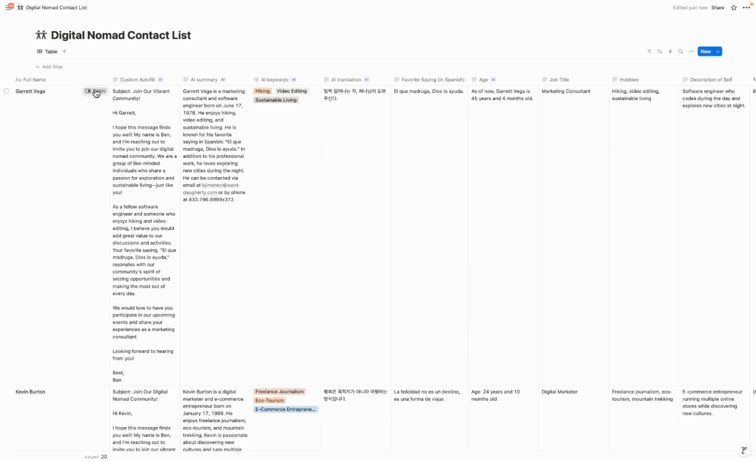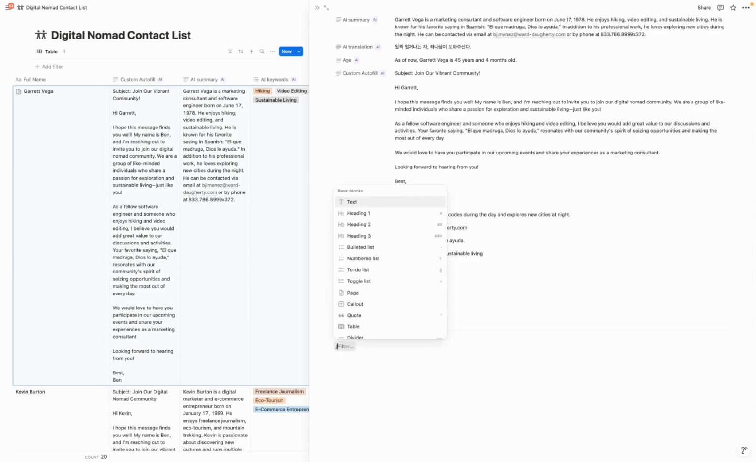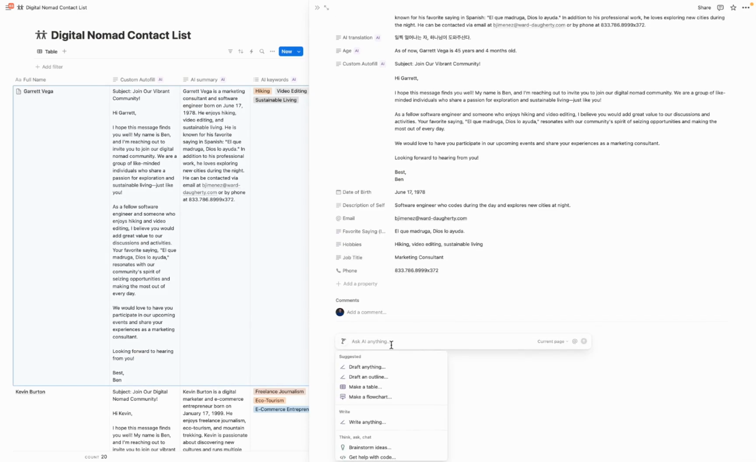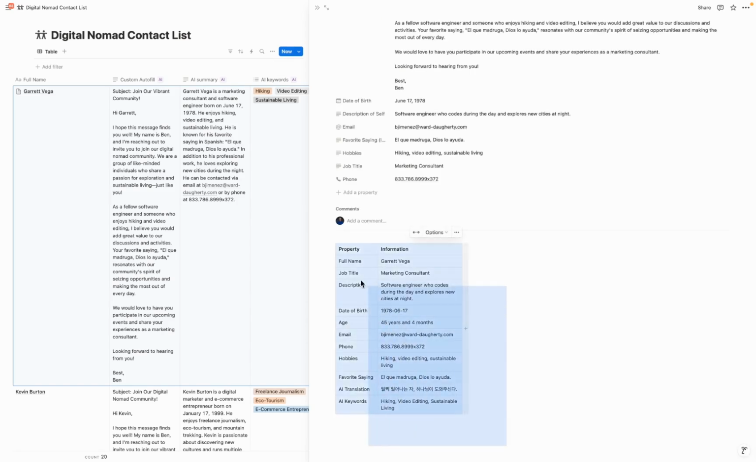Also know that if you open up a record, you can also click into the page contents, select /, type in AI, select see more, and then you can ask AI anything. So for example, we could create a table, and we're going to say, put all of the properties related to this contact in a table. Then you could easily copy this and put it into your email or do whatever you want with it.